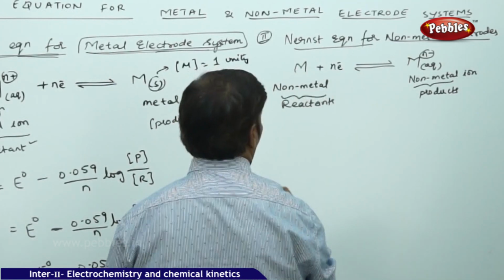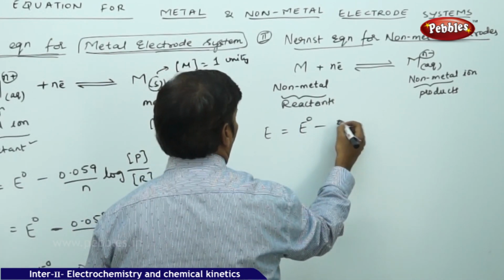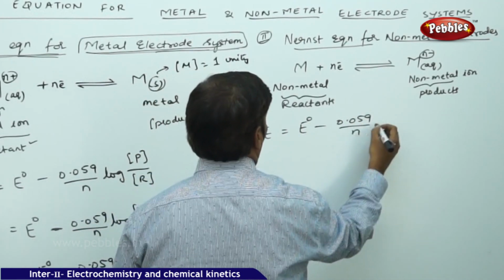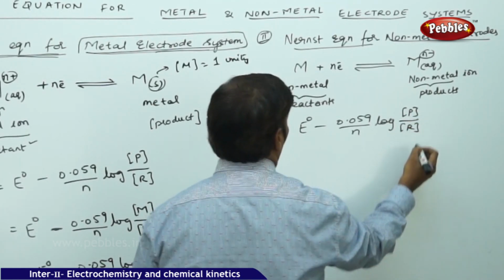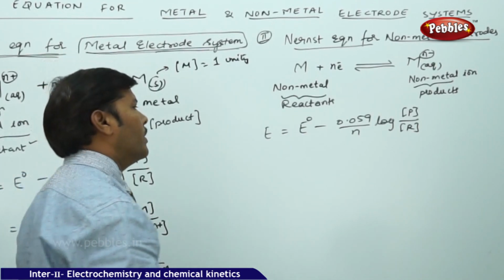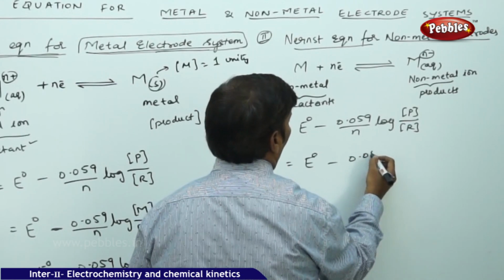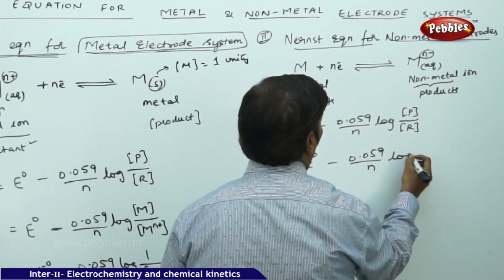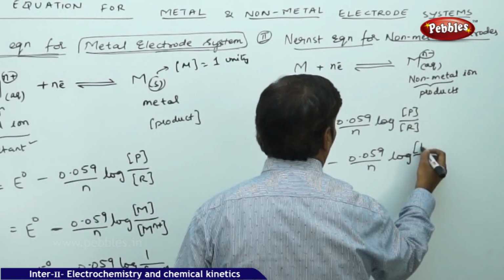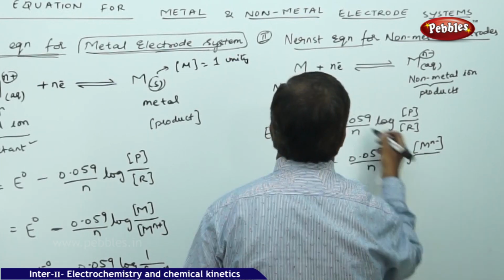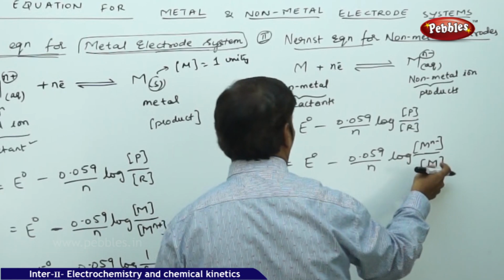Here again take the expression: E is equal to E naught minus 0.059 by N of log product concentration divided by reactant concentration. In the product we have the non-metal ion concentration, M n minus. On the reactant side, M is in the neutral state, so its concentration is 1.